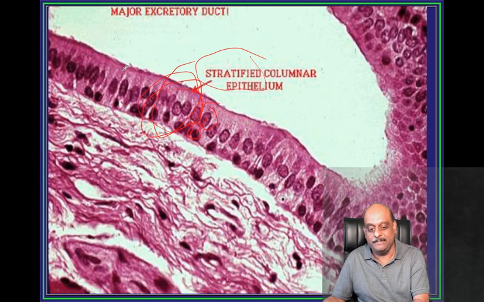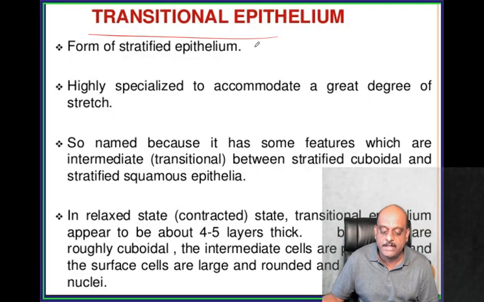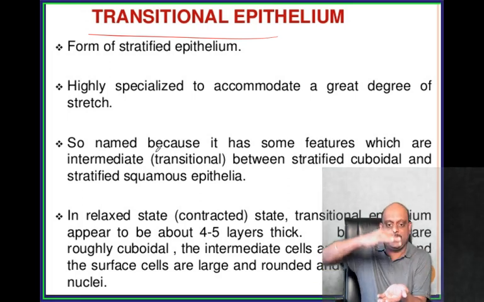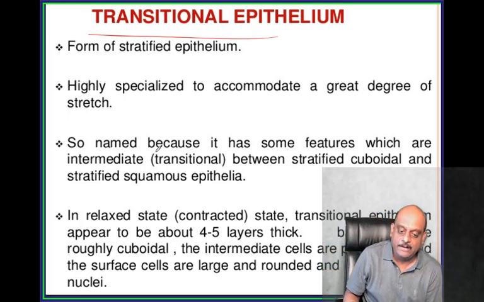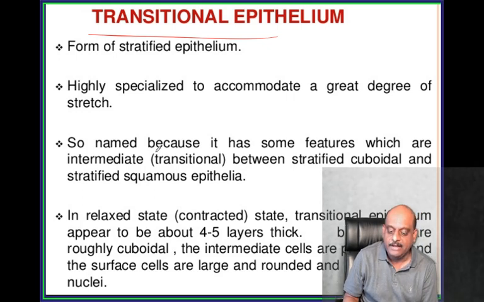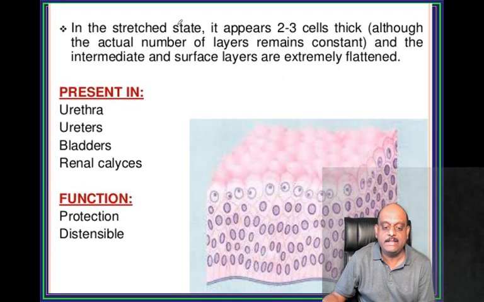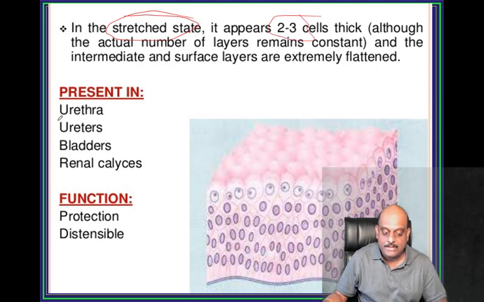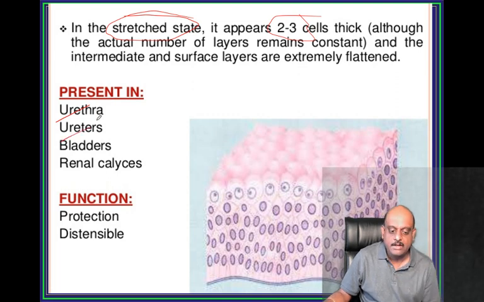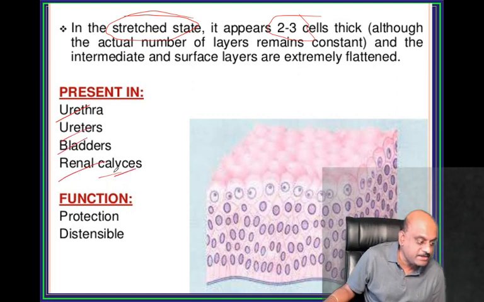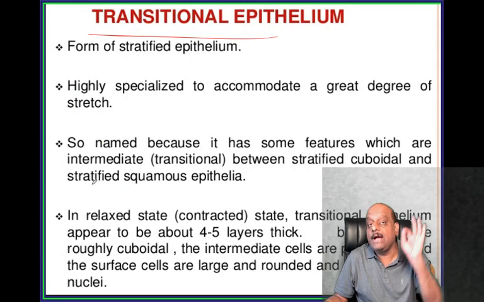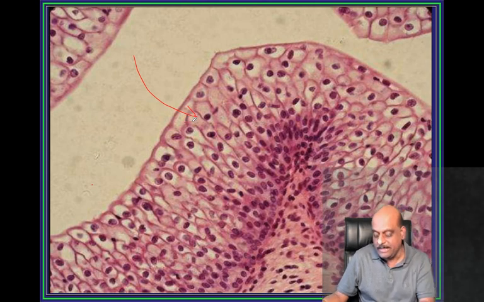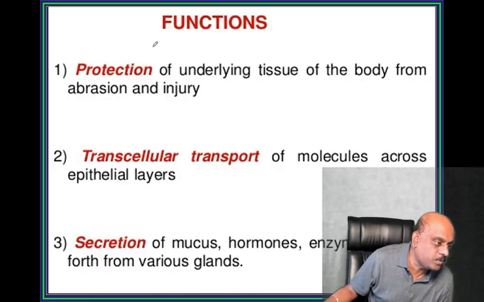Now, doctor, transitional epithelium. In the relaxed state it becomes flat, in the contracted state it is typically stratified. That's the reason it is a kind of transitional epithelium. In the stretched state, it appears 2 to 3 cells thick. Urethra, ureter, bladder, renal calyces are all stretchable organs. They all typically have transitional epithelium. This is how transitional epithelium typically looks, is what you need to remember.